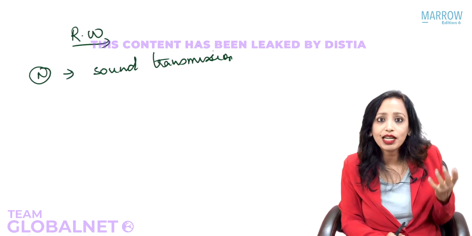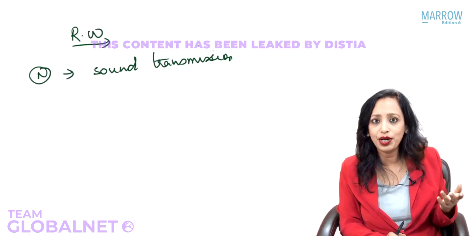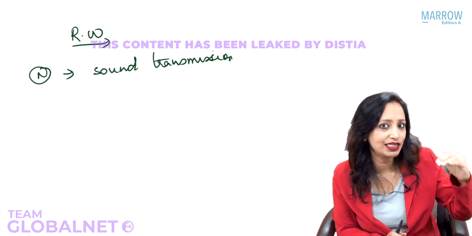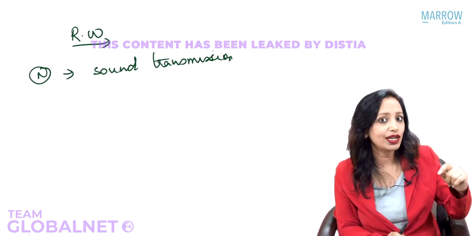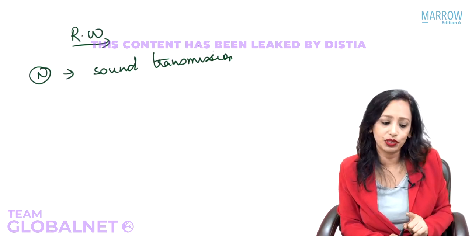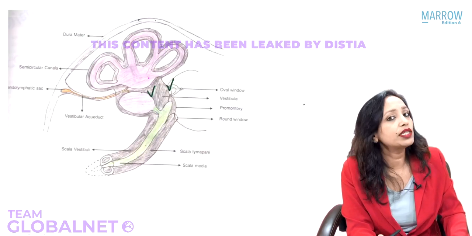Whereas if there is abnormal communication, abnormal window at the bulge of the superior semicircular canal in the base of skull, what is that known as? That is known as third window, because normally we are supposed to have only two windows. So what is the significance of this other connection?